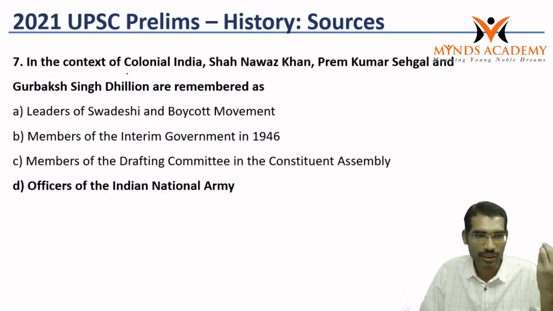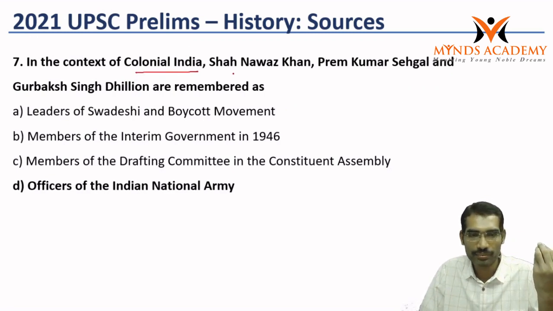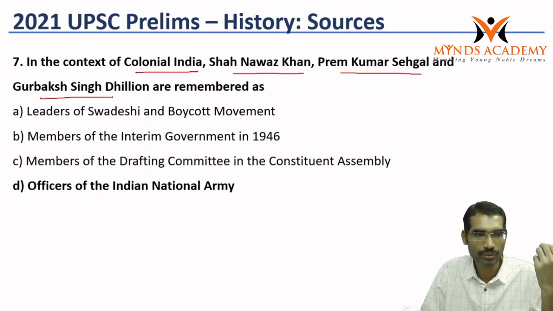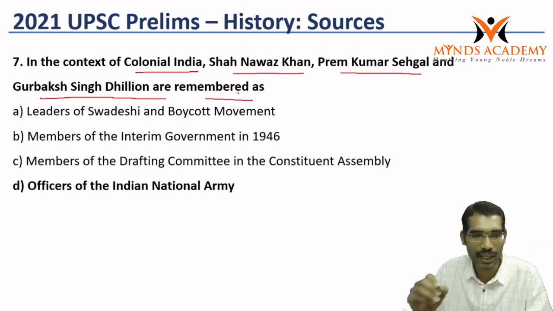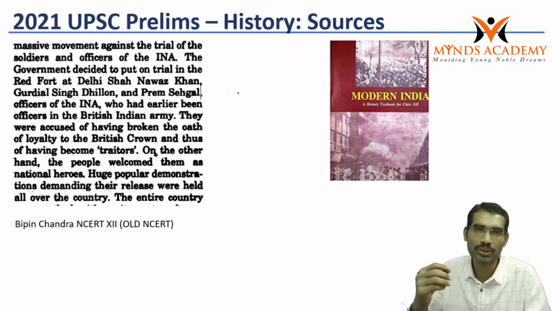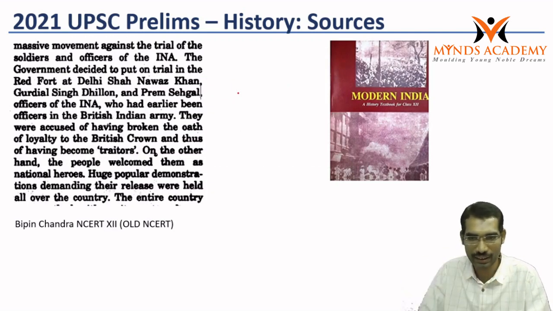Now the next question. In the context of colonial India, Shah Nawaz Khan, Prem Kumar Sehgal and Gurbaksh Singh Dhillon are remembered as what? This is the direct question. Most of the students would have answered this correctly. Modern India by Bipin Chandra, once again.